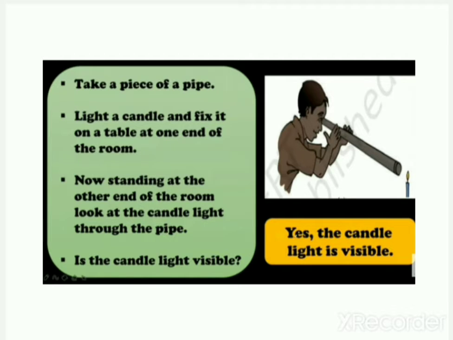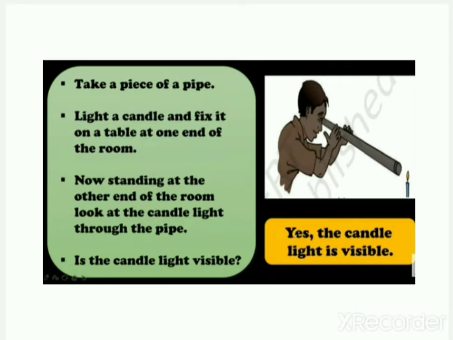For this experiment, you have to take a piece of pipe, then light a candle and fix it on a table at one end of the room. Then you have to take a piece of pipe. Now standing at the other end of the room, look at the candlelight through the pipe. Means you have to try to look at the candle through the hole of the pipe.